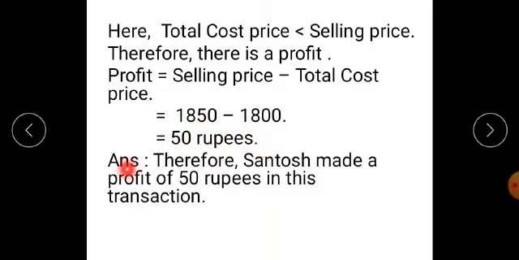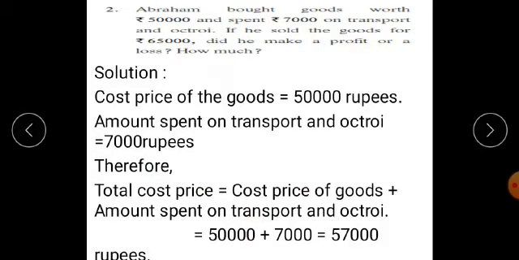rupees. Final answer. Therefore, Santosh made a profit of 50 rupees in this transaction. Second question of practice set 32 and last question for today's video.